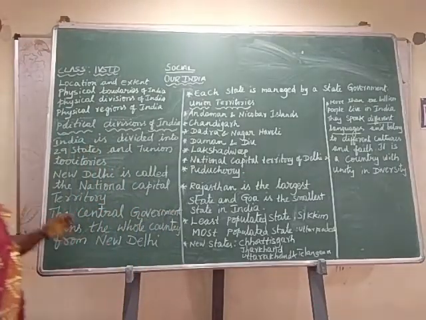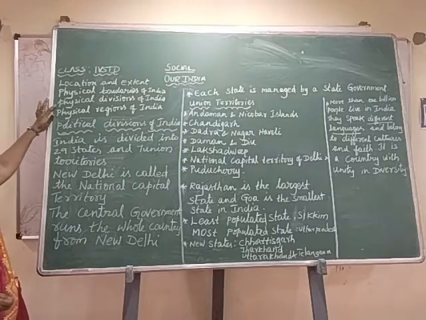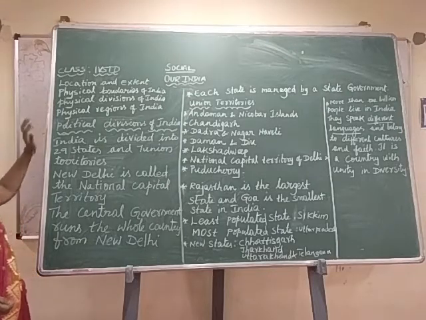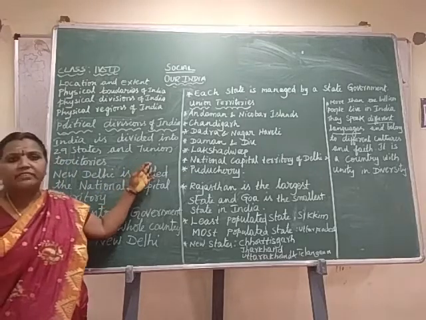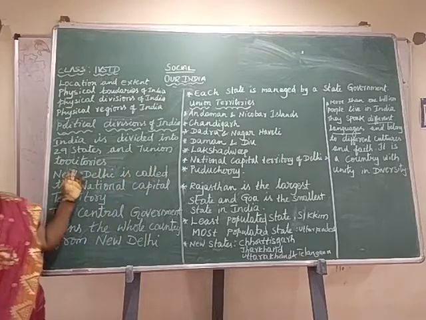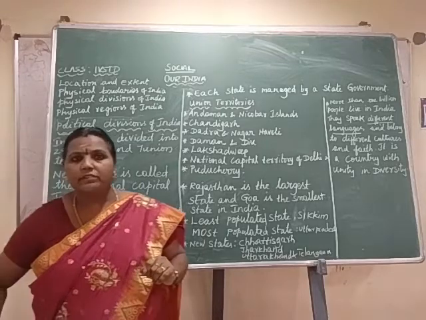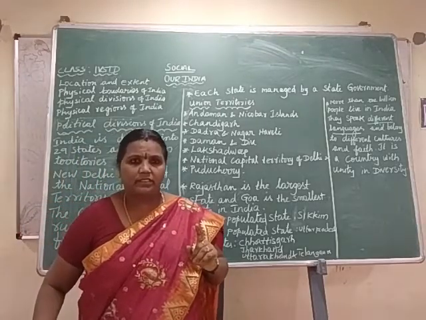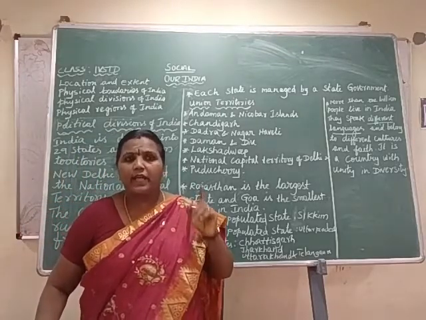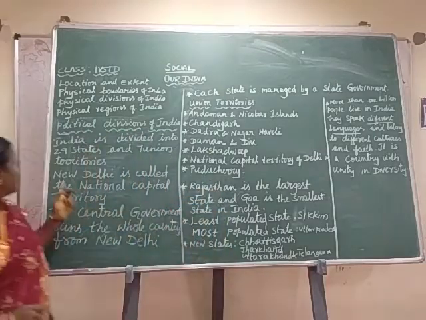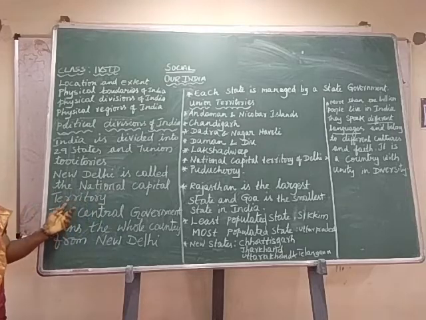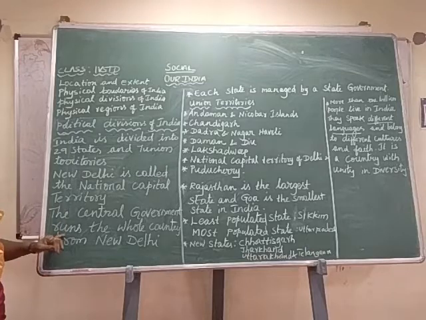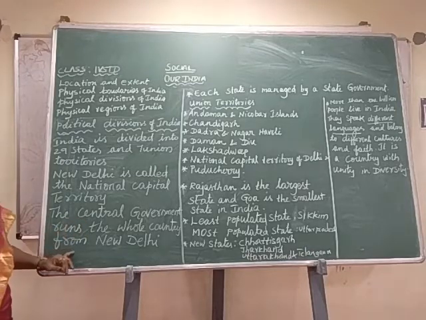Now we are discussing physical divisions of India. India is divided into 29 states and 7 union territories. Which is the capital of India? Yes, you are right. New Delhi is the capital of India. New Delhi is called the National Capital Territory of India. The central government runs the whole country from New Delhi.